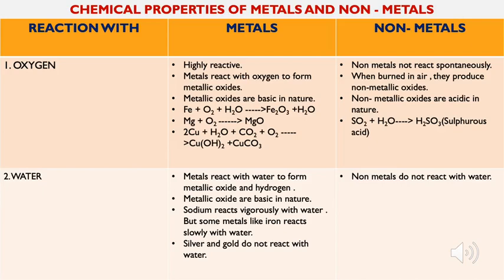They don't react vigorously, which means when burned in air they produce nonmetallic oxides, and nonmetallic oxides are acidic in nature. Suppose this sulfur dioxide is mixed with water, it forms sulfurous acid. Do you remember where you have seen this reaction? Yes, during acid rain, the sulfur dioxide vapor goes up, gets mixed with water and comes down in the form of acid rain, that is sulfurous acid.